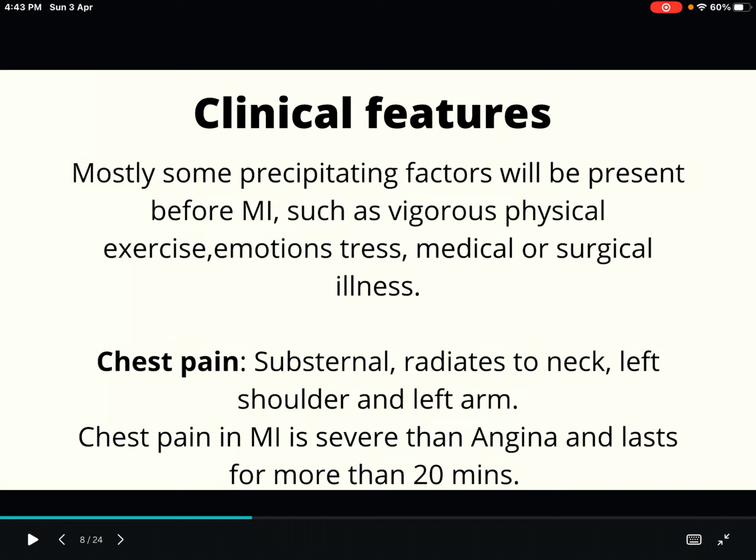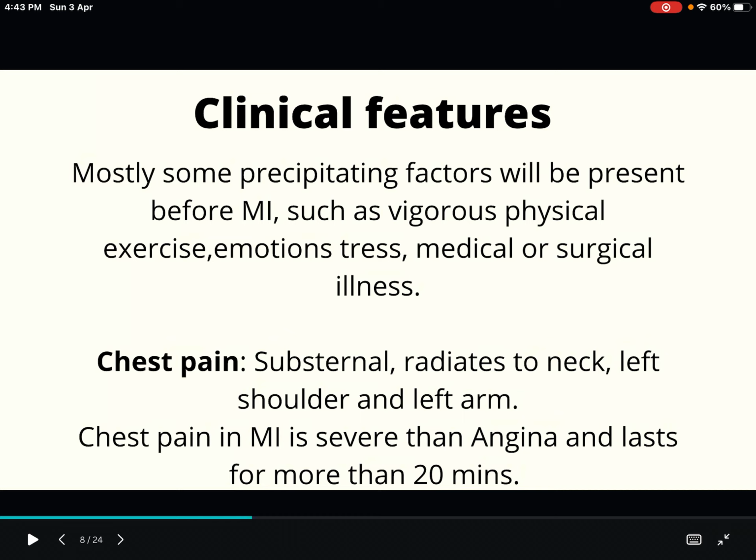Because after these precipitating factors only MI will take place. And the most important clinical feature is chest pain. And the features of chest pain are very, very important. How does the chest pain look? It is substernal and radiating to the neck, left shoulder and left arm. The chest pain in MI is more severe than angina and lasts for more than 20 minutes.